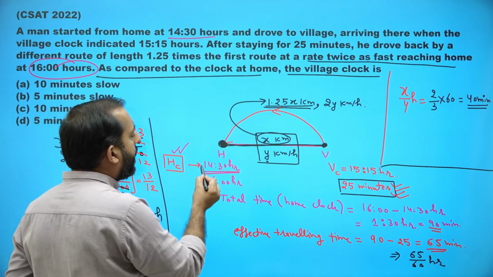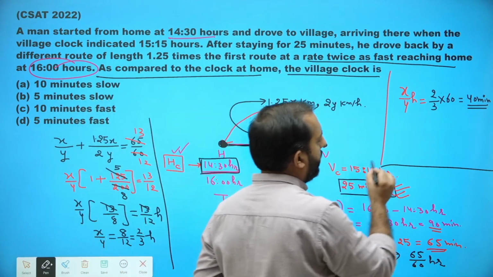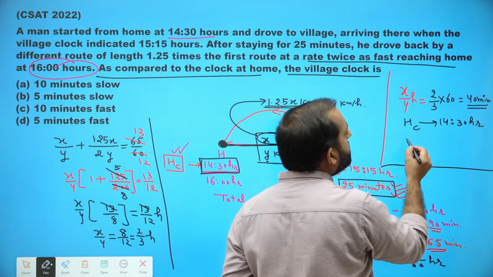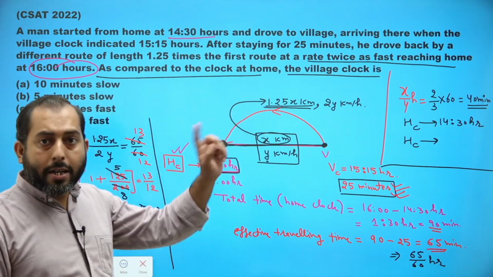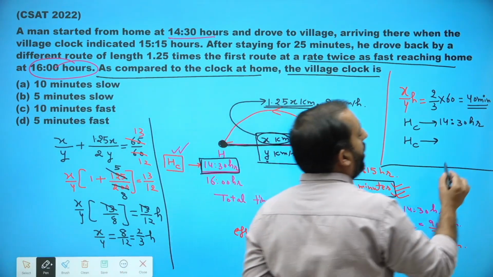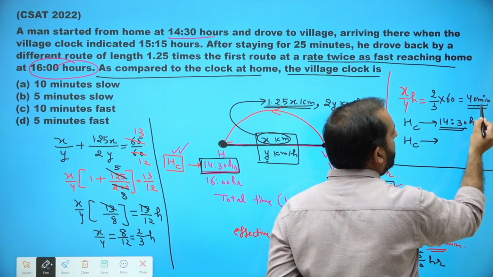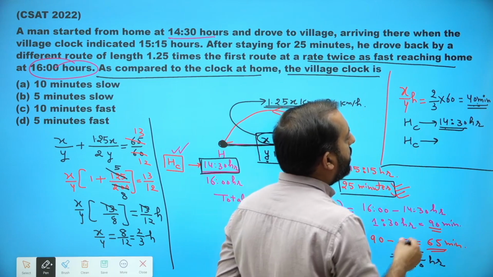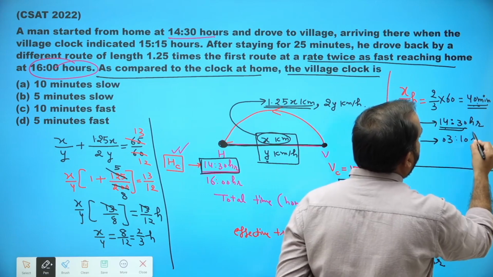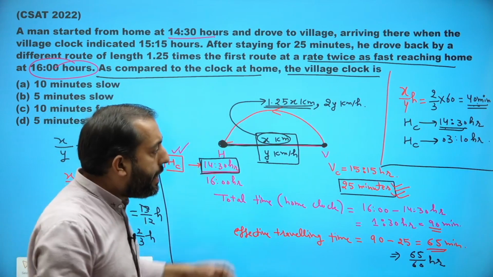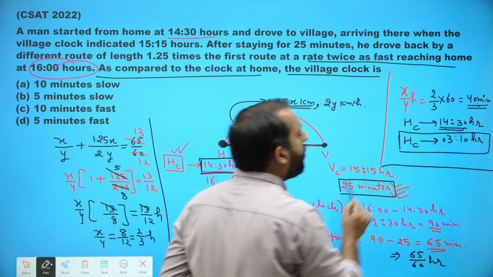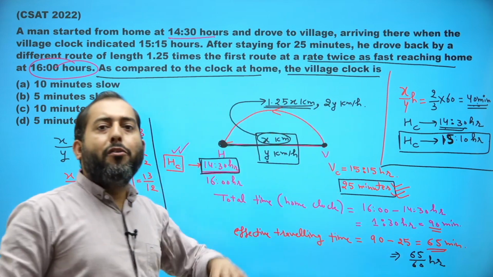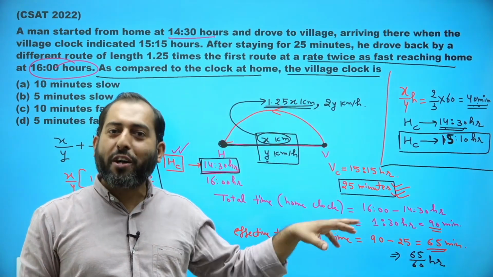Okay, so he started from home at 14:30. So according to home clock, he started at 14:30, and he must reach the village, according to home clock, at 14:30 plus 40 minutes, which is 15:10. So 14:30 plus 40 minutes is 15:10.